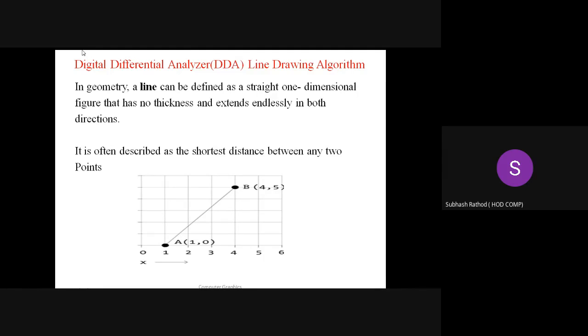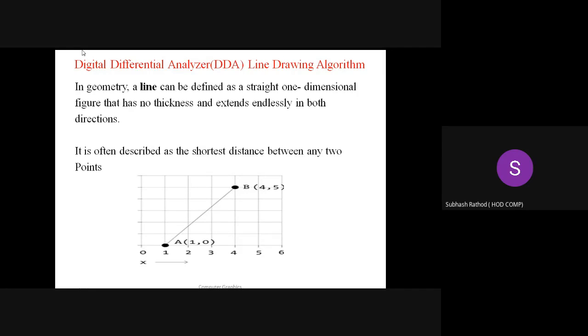But a simpler way to understand it is that a line is the shortest distance between two points. Short but sweet. So here A is one point and B is the other point, and the shortest distance between them is nothing but the line.